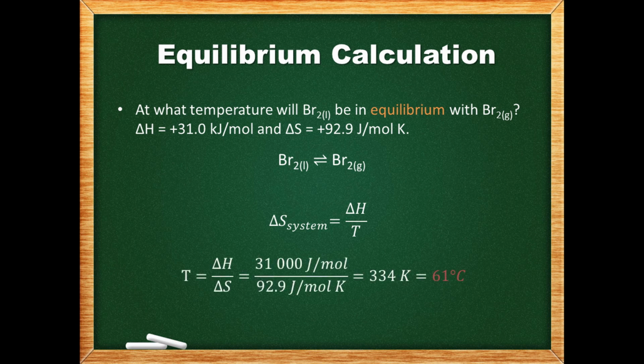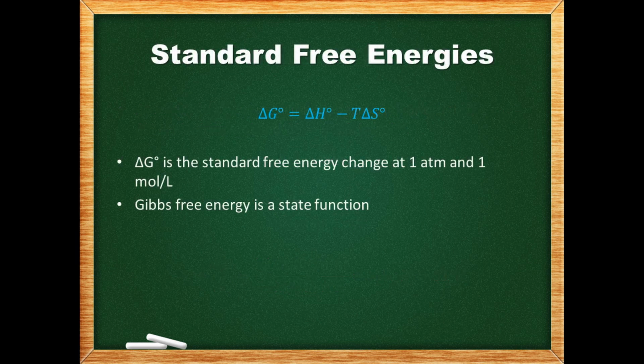This temperature is in Kelvin, but it's generally good to have our final answer in Celsius, so we convert it over. This temperature represents the boiling point of bromine. Bromine is a liquid at room temperature, so a boiling point that is higher than 25 degrees Celsius makes sense for our answer. As our calculations are all restricted to the conditions of 1 atmosphere and 25 degrees Celsius, the